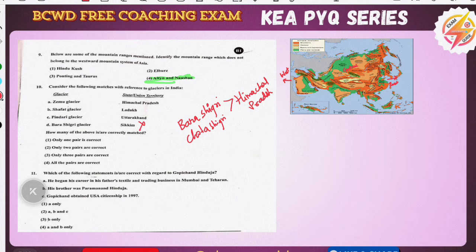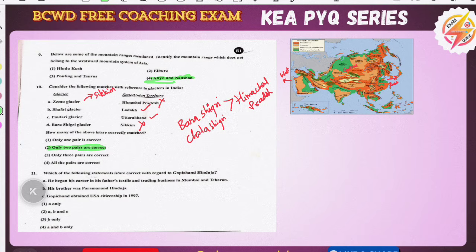So option D is also wrong, and Jammu Glacier is from Sikkim. So the first one is they have mismatched this. Coming to this, Pindari Glacier belongs to Uttarakhand, this is right, and Shaft Glacier is Ladakh, it is also right. So the option is only 2 pairs are correct for this question.